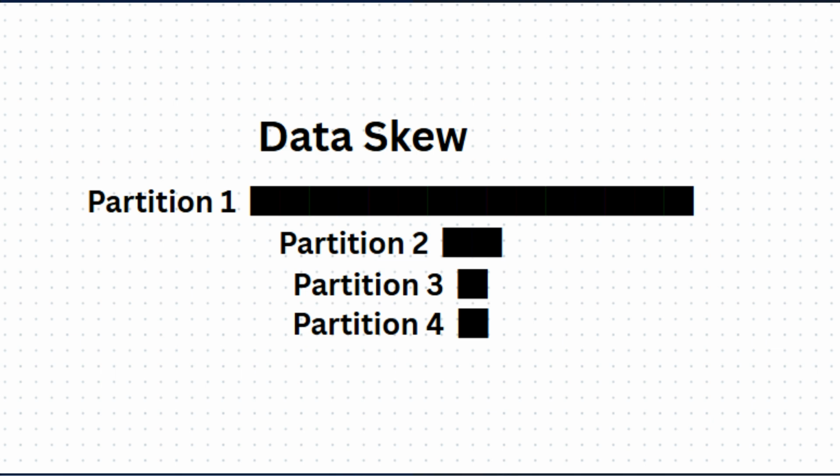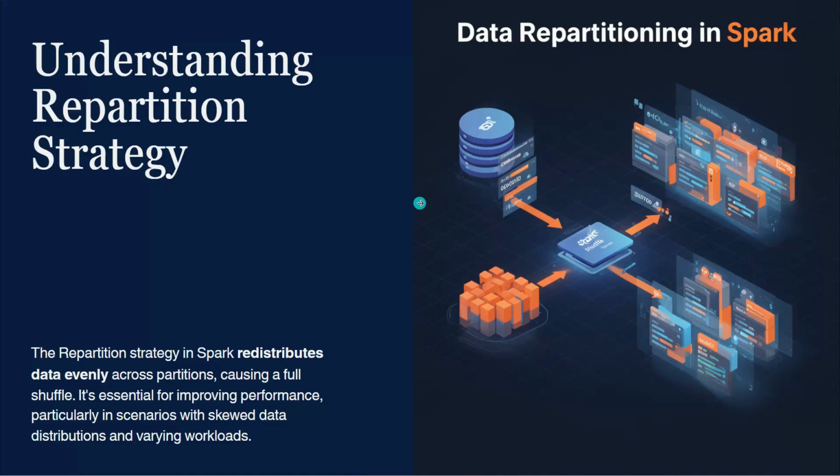For example, imagine you have a dataset where most of the data is concentrated in a few partitions. This situation is called data skew. In this case, some executors will process a large amount of data while others remain idle, which leads to poor performance. Using repartition redistributes the data evenly across partitions, ensuring that workloads are balanced across executors.